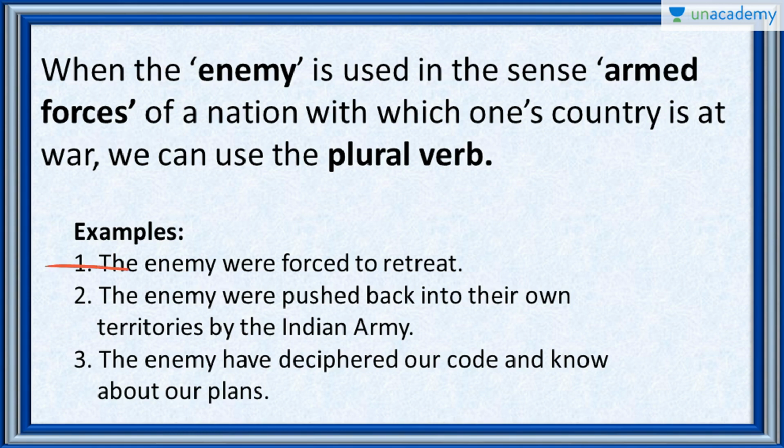Examples: the enemy were forced to retreat. Why is were used? Because here the enemy represents the armed force, right? And an armed force contains many soldiers, so they're talking about more than one entity here. Therefore the enemy represents an armed force, and therefore were is used.